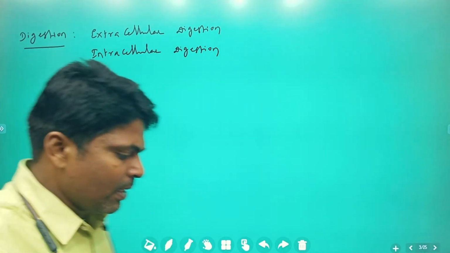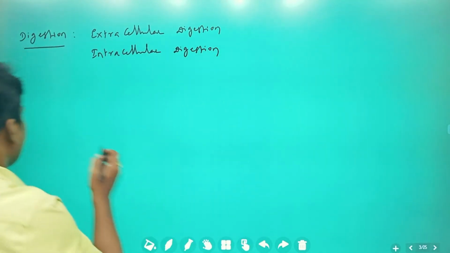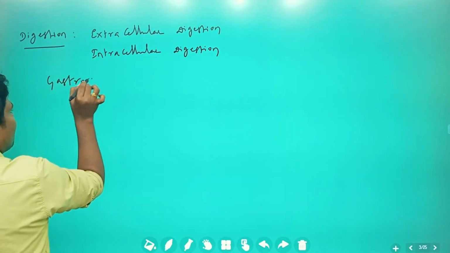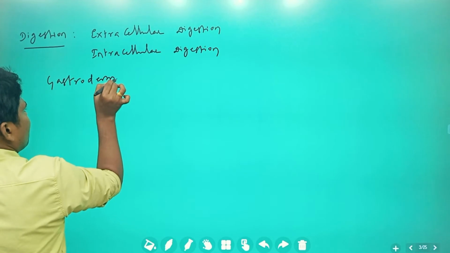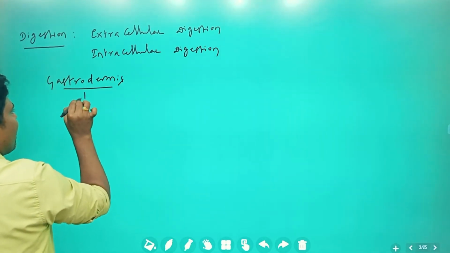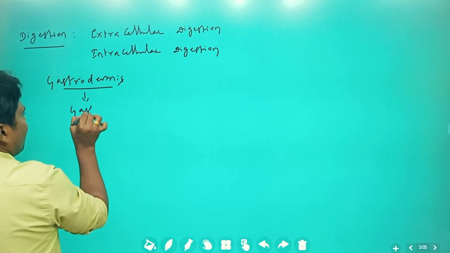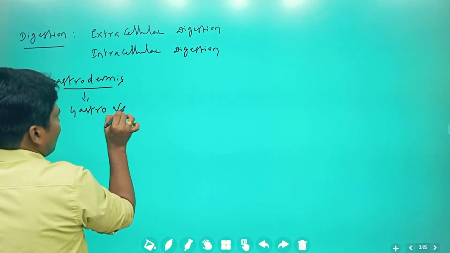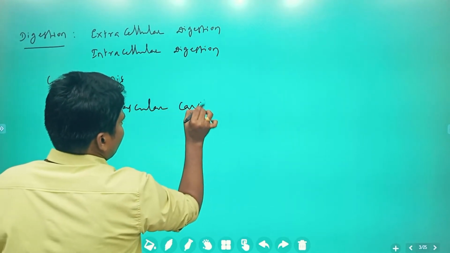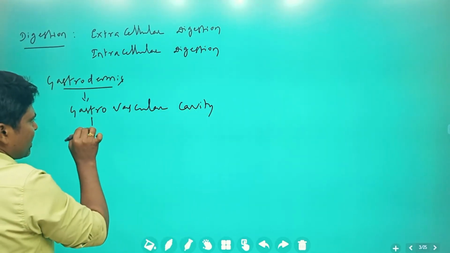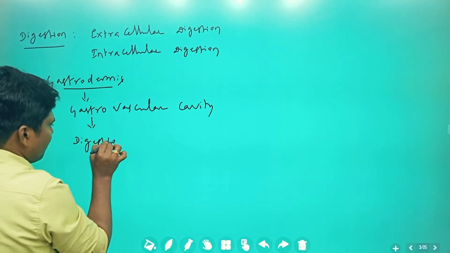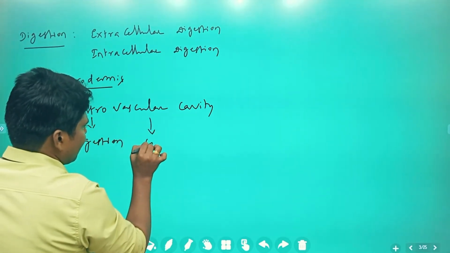Here, especially the gastrodermis, as I just told, consists of a gastrovascular cavity. It has two functions, digestion and circulation.